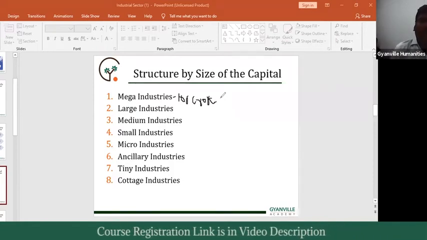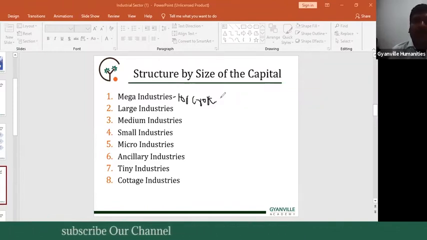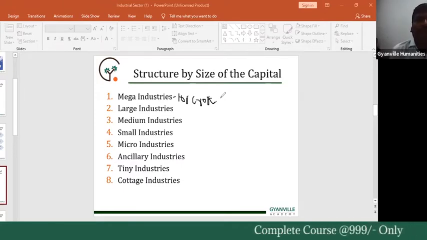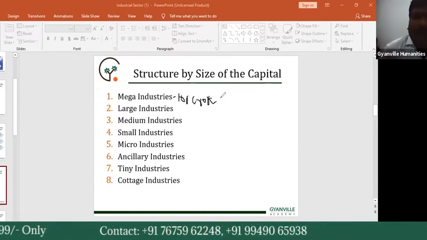So the first one in the structure by the size of the capital based industries is the mega industries: in which industries the producer's investment amount is more than 100 crore rupees, that industry is called mega industries.